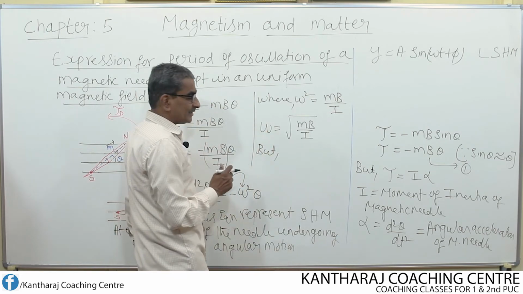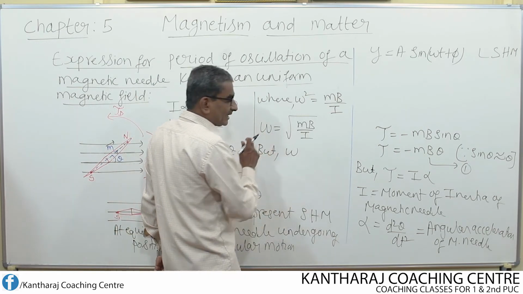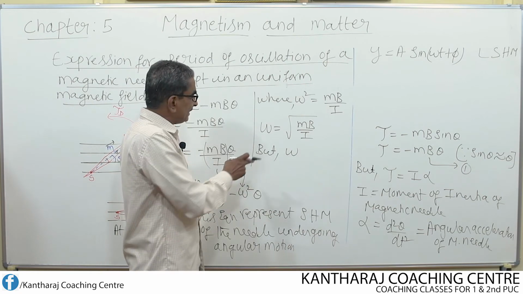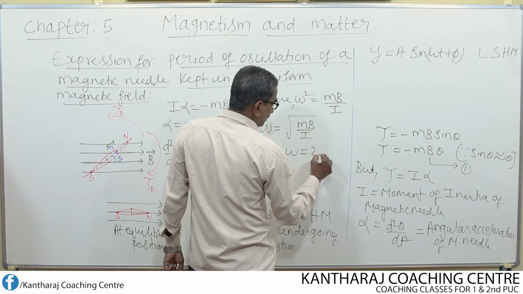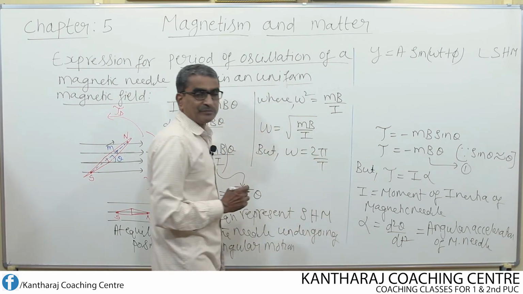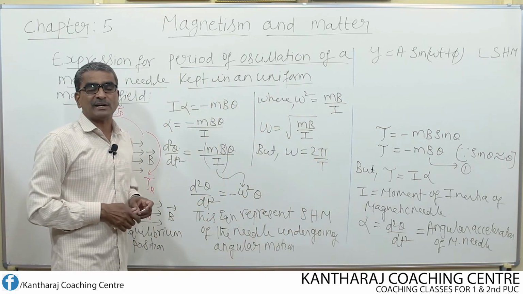It can also be considered as angular velocity, but here let us consider it as angular frequency. ω equals 2π/T. What is T? The time taken for the completion of one oscillation.